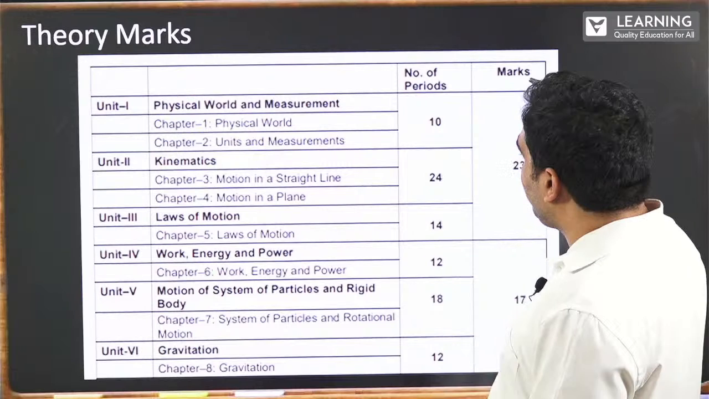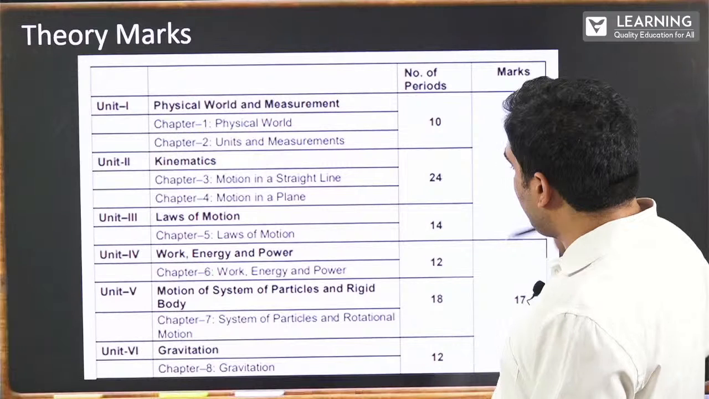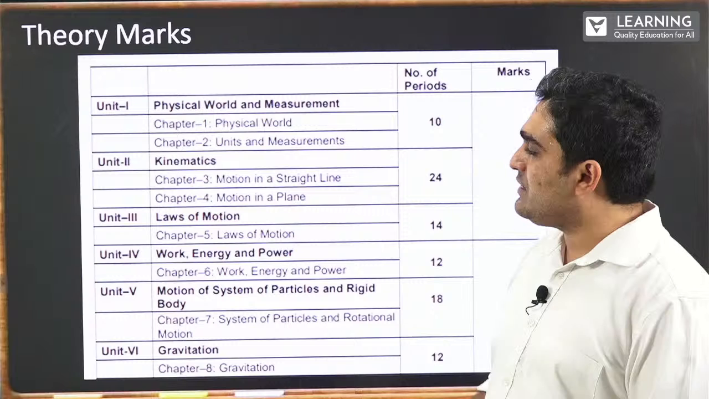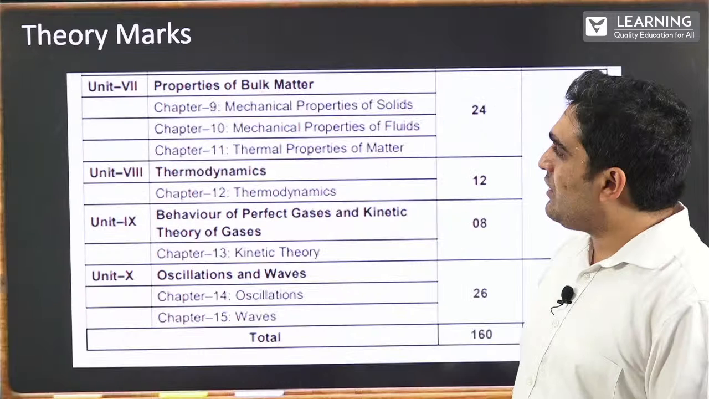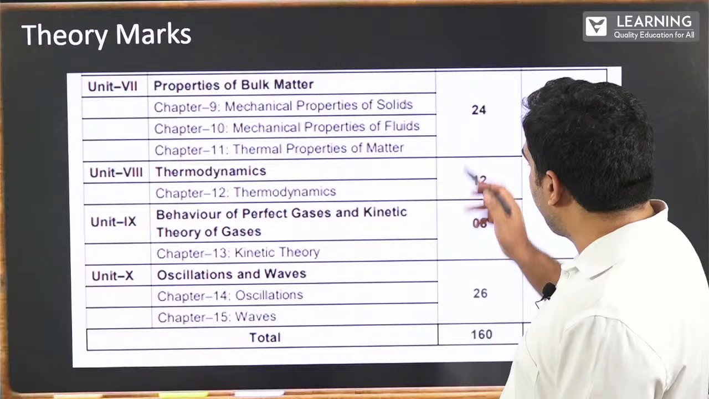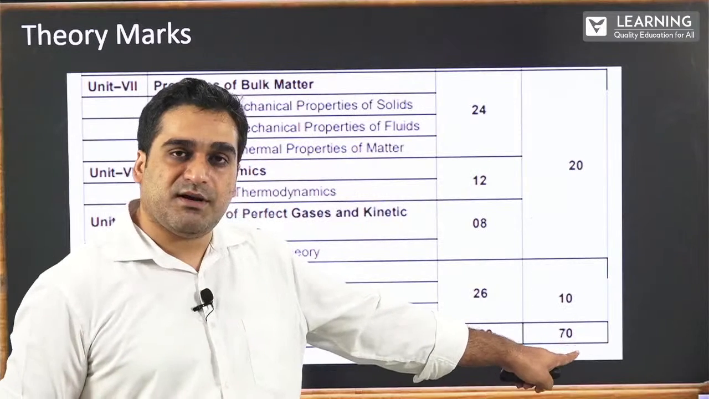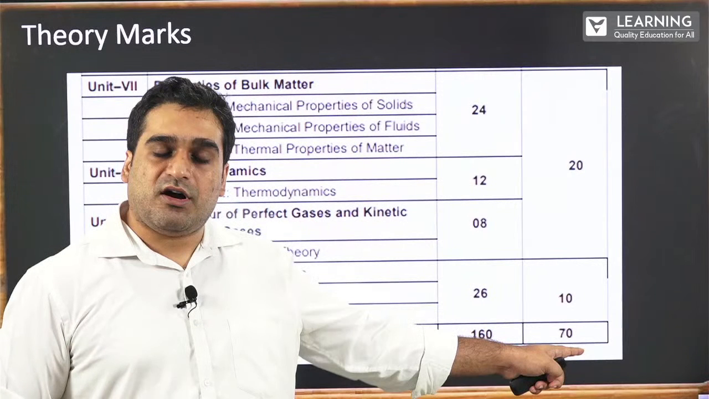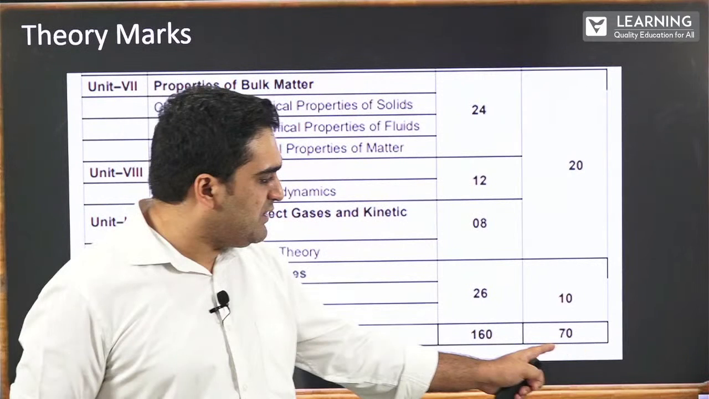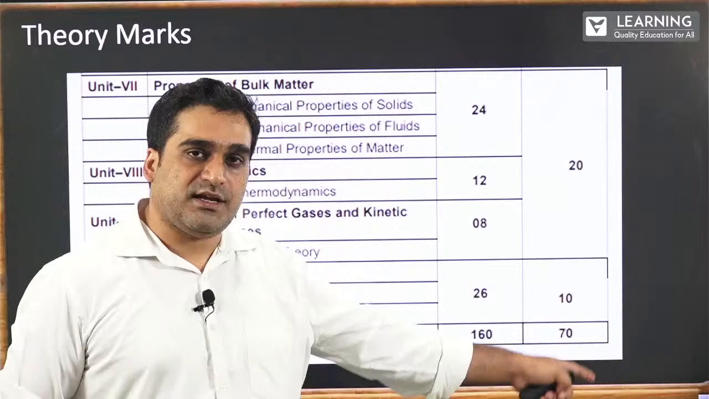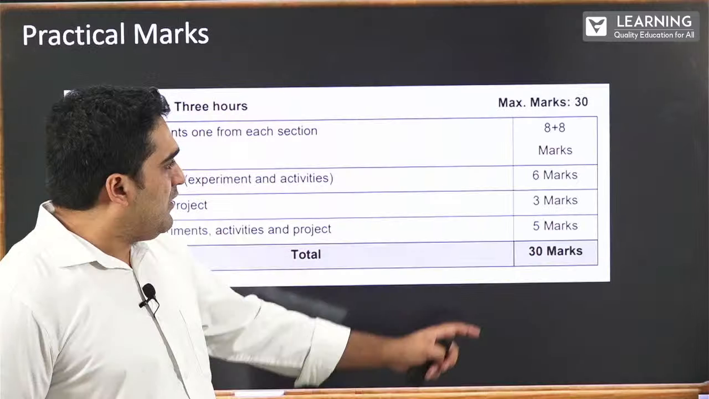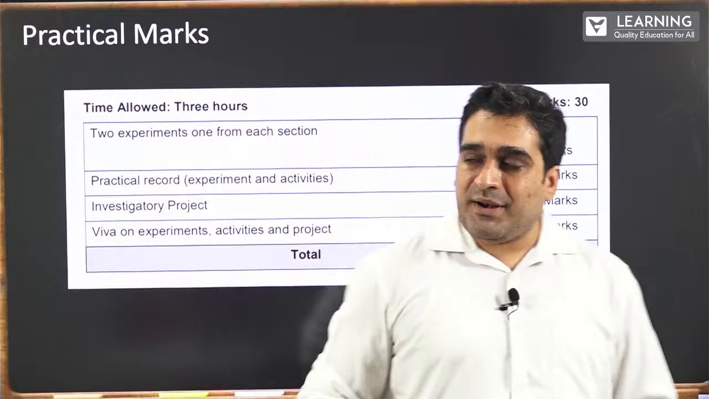All right, so total marks is also given. So let me do one thing. I'll put this in PDF format where you can view the theory marks. So the total marks for your theory exams is 70 marks. Out of 100 marks, 70 marks will be your theory exam. Now 30 marks will be your practical exams.